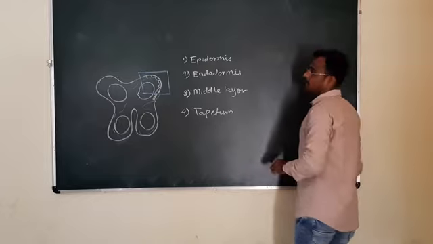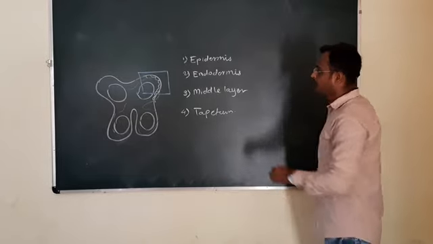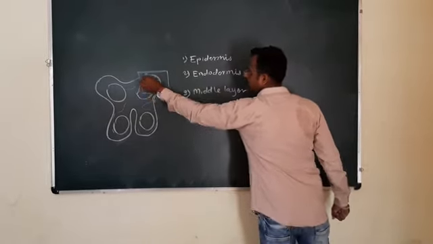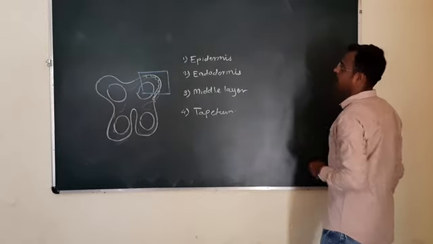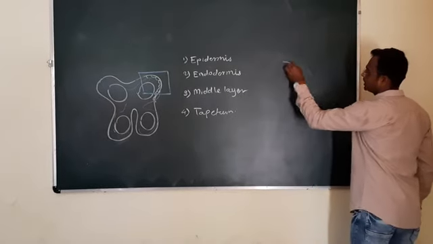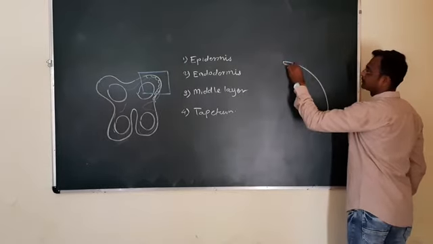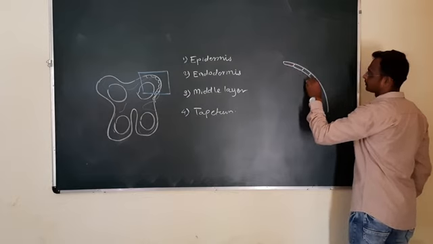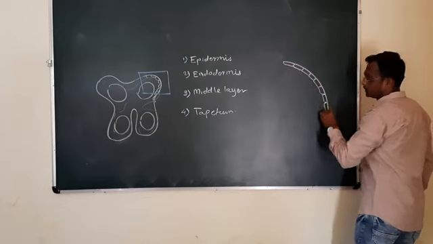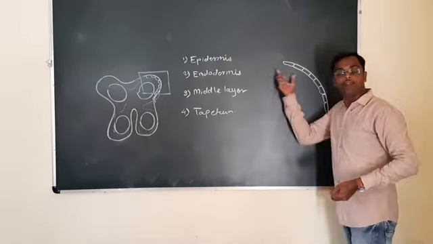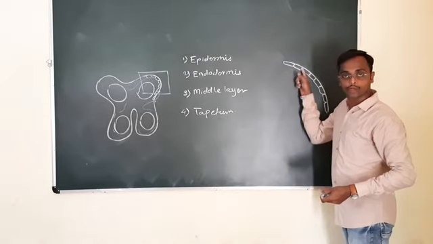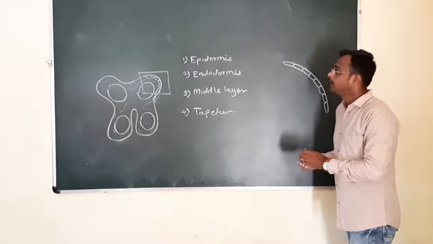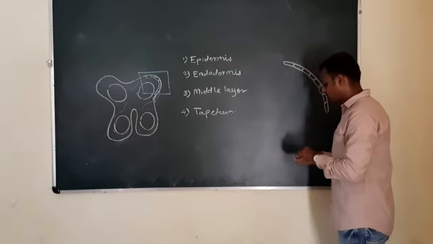Now let us study these structures one by one. First of all, we have to understand the histology of this section. Epidermis is the outermost layer here. Epidermis is made up of flat cells. It is the outermost, protective single layer. Next to this, endodermis.